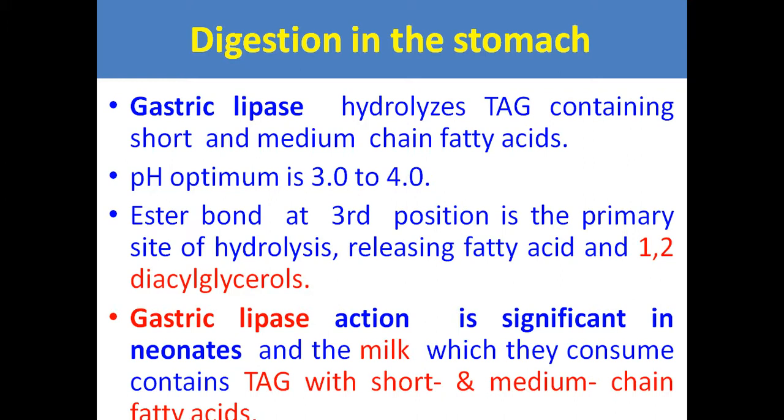The optimum pH required for the action of this gastric lipase is 3.0 to 4.0, which is maintained in the stomach because of the secretion of HCl.